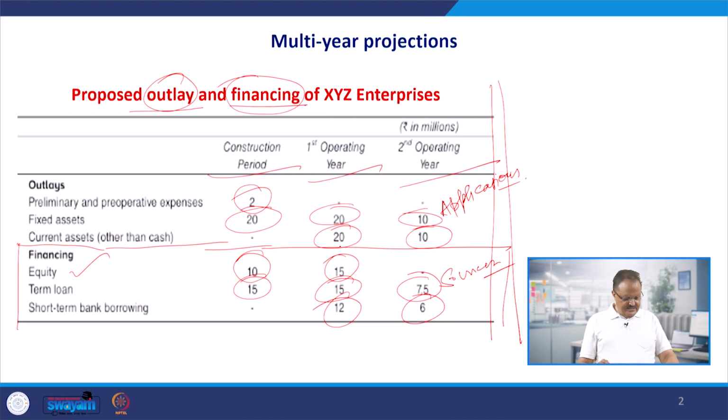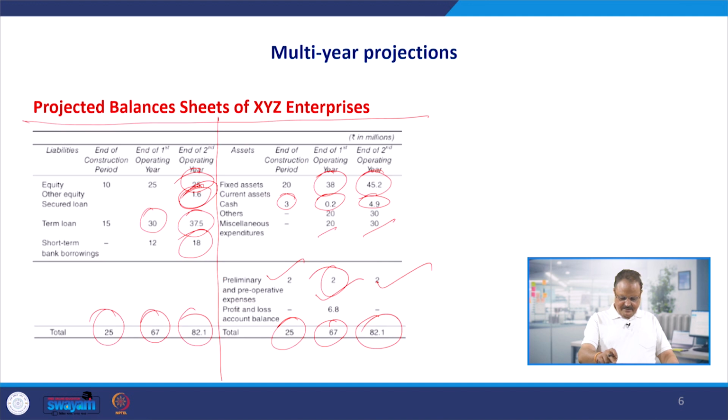So this total amount of the expenditure we have made on account of the fixed assets and current assets, we have some amount of cash also, and we have the other current assets also. For example, if you go back to the other current assets, we have the current assets here, something like 20 and 10 of the current assets. So we are showing these current assets, 20 and 10, here, and we have the total cash position also. So 20 and 10 means initially it was 20, 10 is added, so it became 30. And similarly, we have the miscellaneous expenditure also.